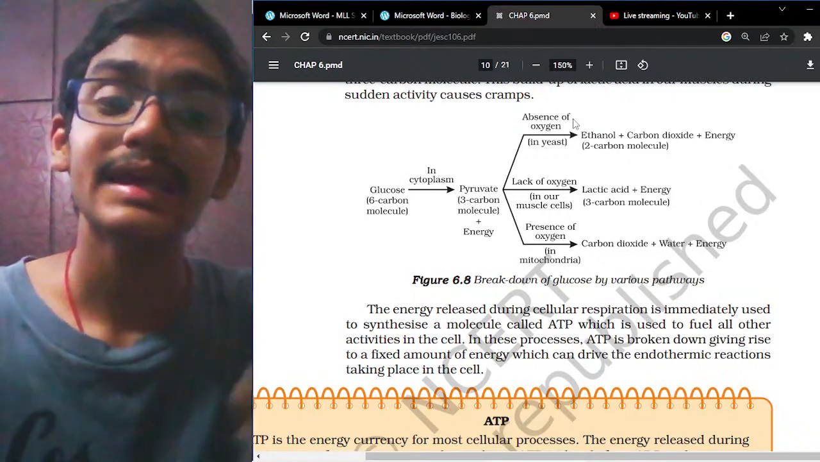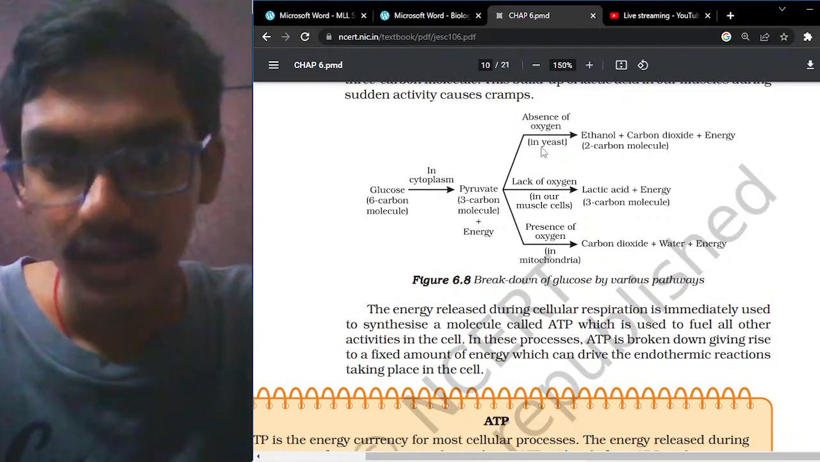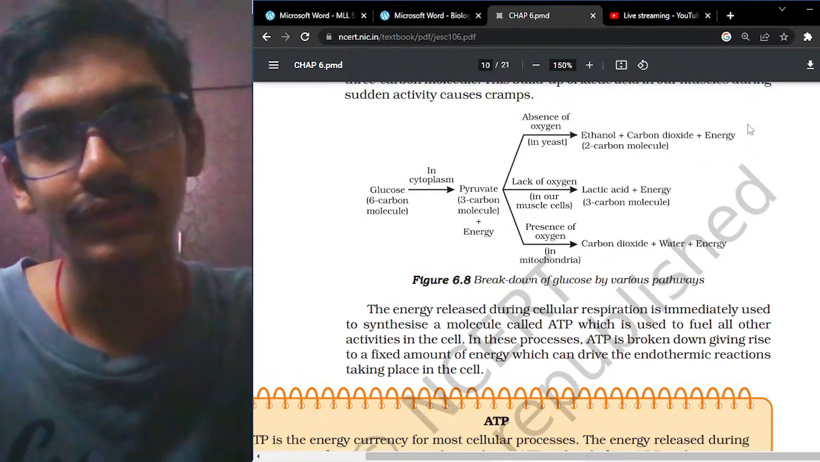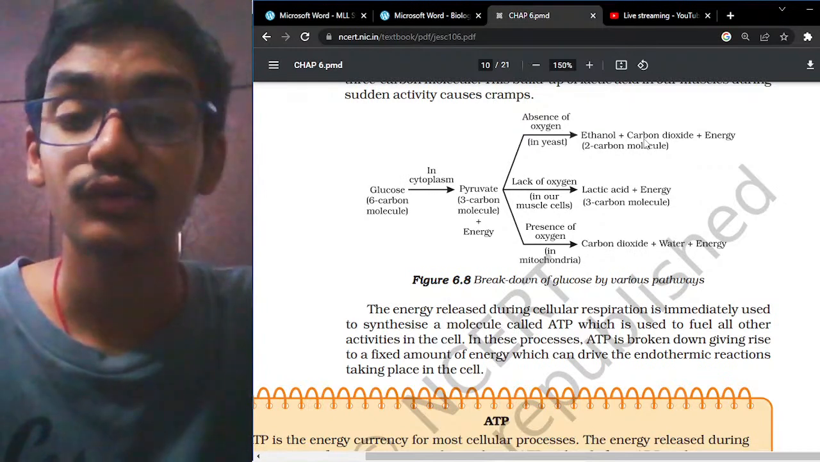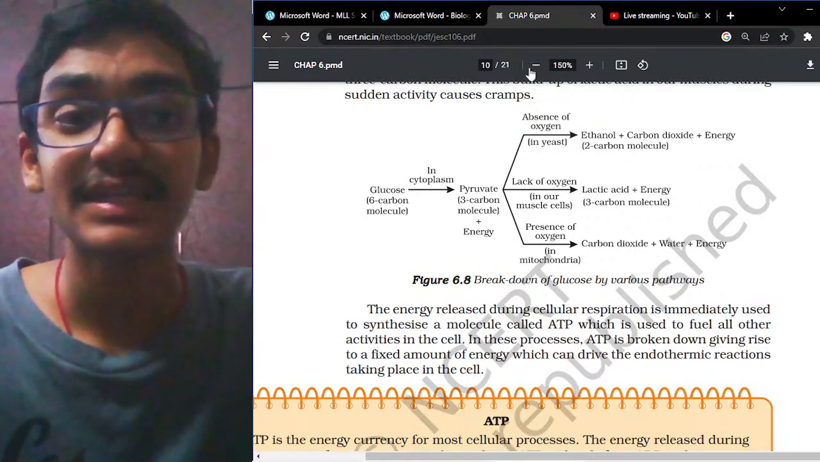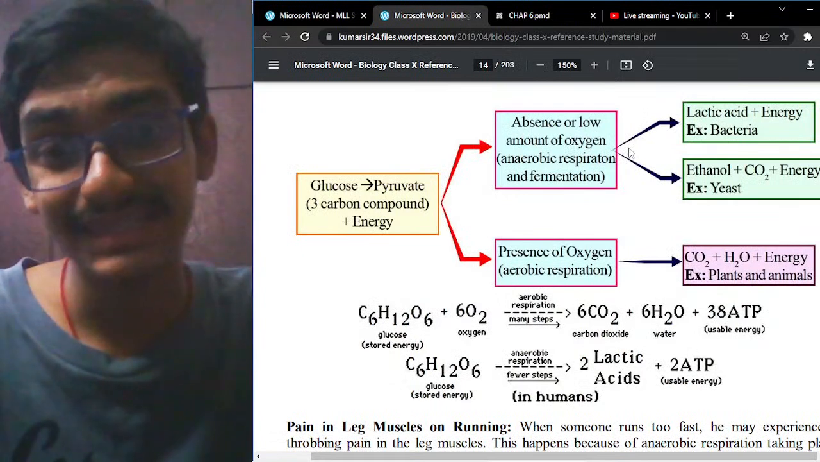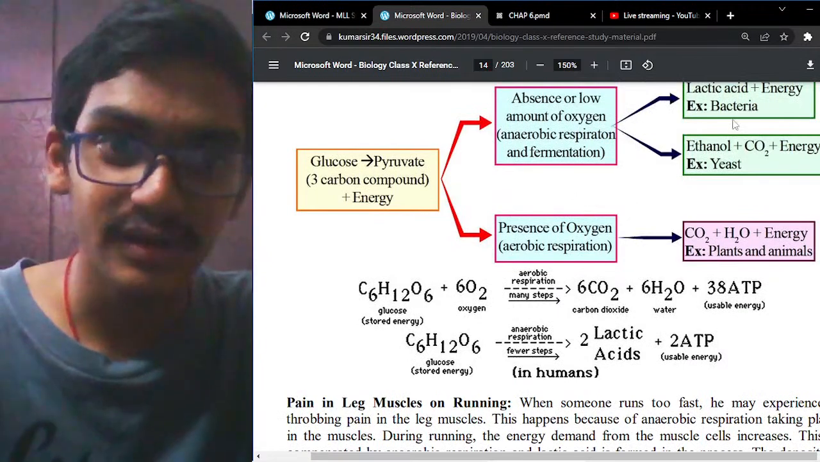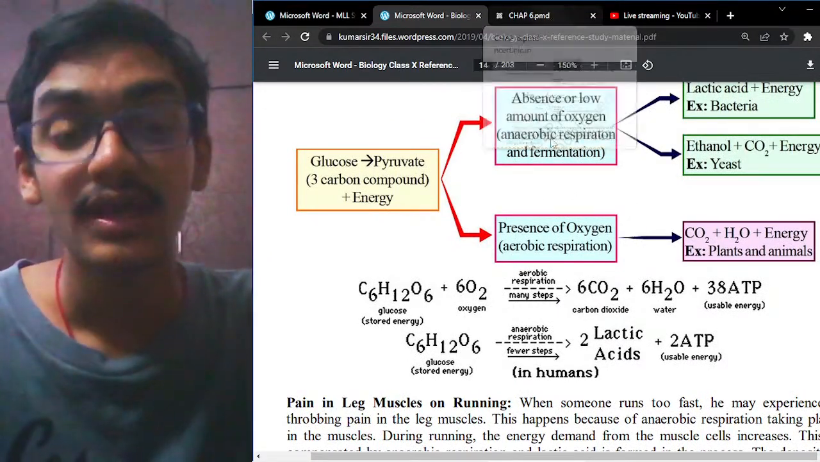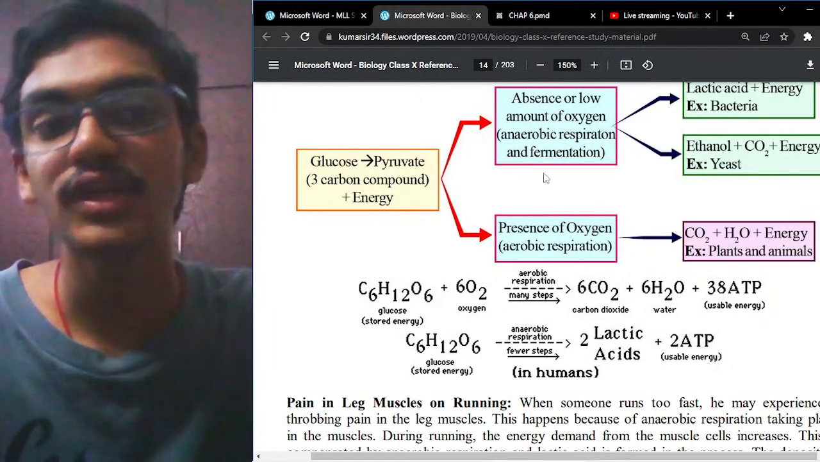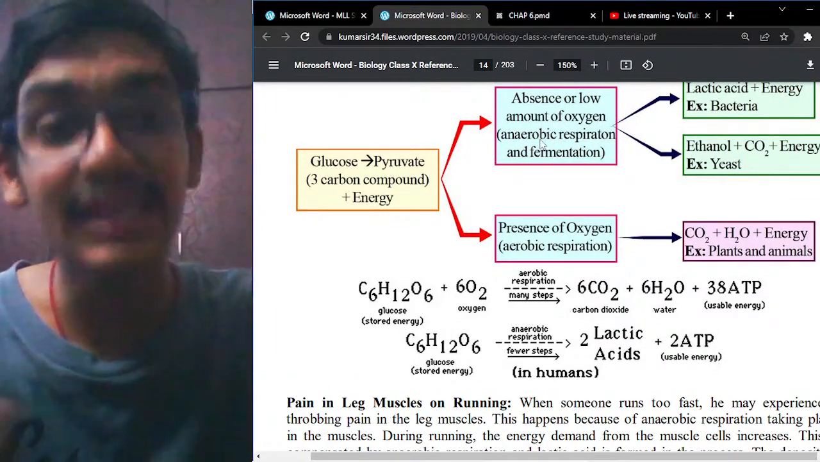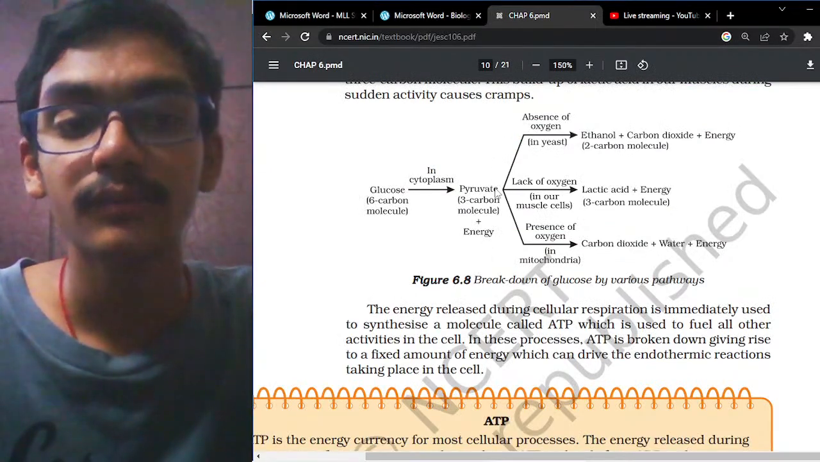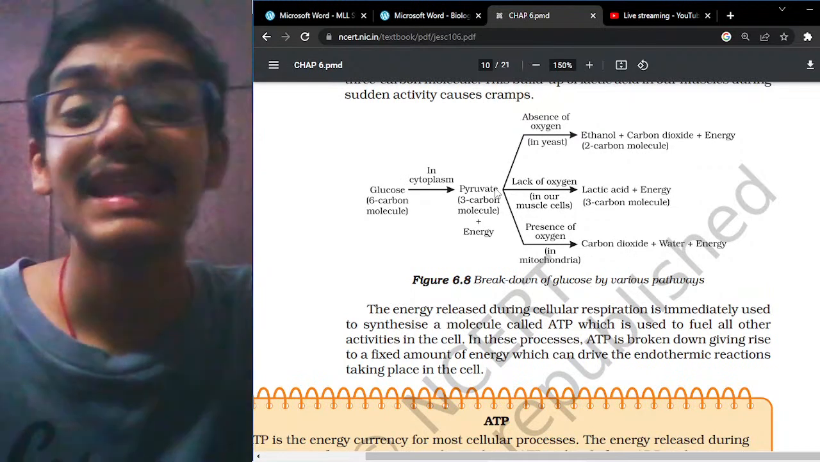So the pyruvate molecule, in the absence of oxygen, that is in yeast, is converted into ethanol, carbon dioxide, and energy. Ethanol formula is C2H5OH and carbon dioxide is CO2. Only 2 ATP of energy is released in anaerobic respiration, whereas in aerobic respiration 38 ATP, a very large amount of energy, is released.